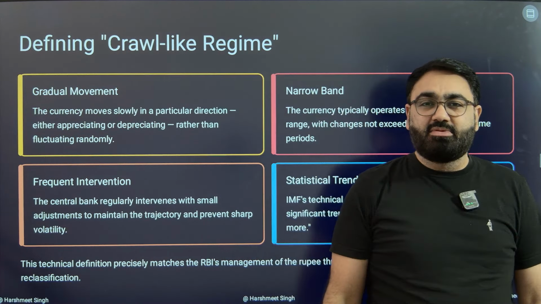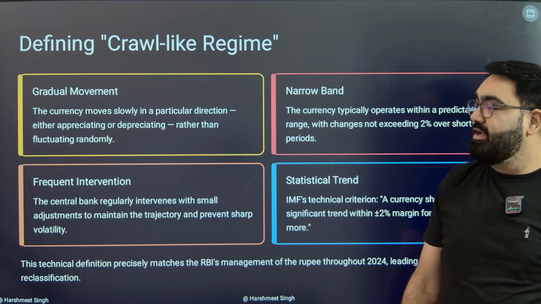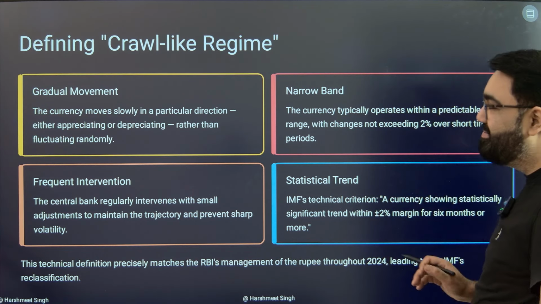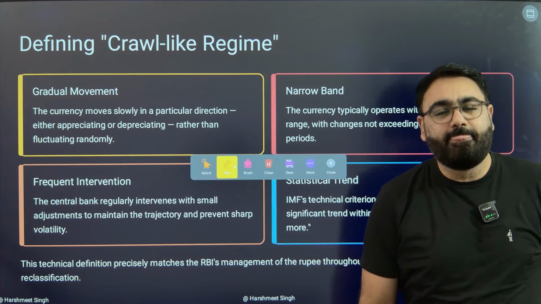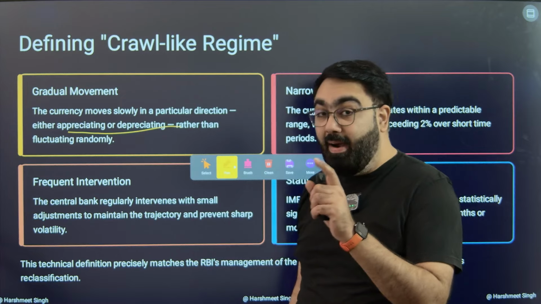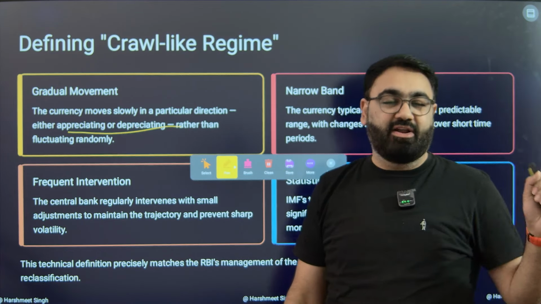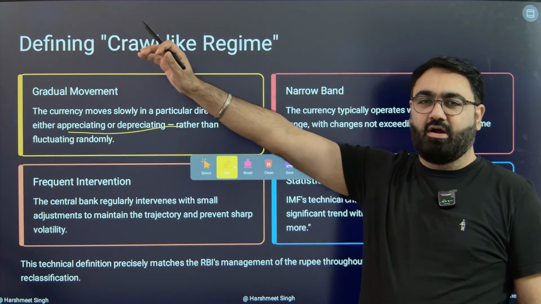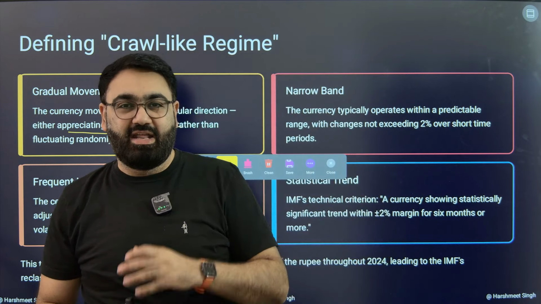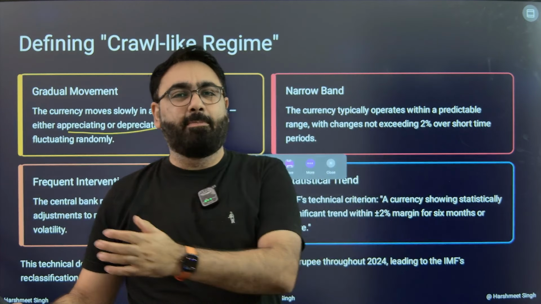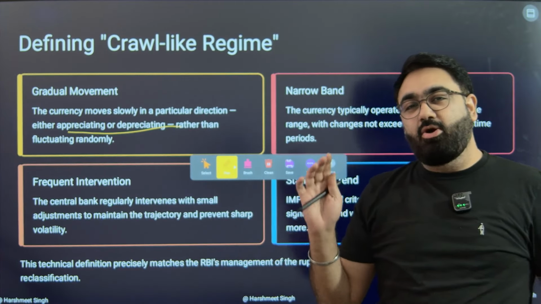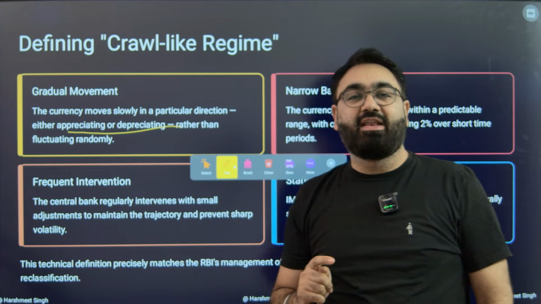The IMF has observed that in the last couple of years, the RBI has made sure that the Indian currency has a very smooth curve. Means the currency may go down or may go up, it may appreciate or depreciate, but it does not randomly fluctuate. It's a smooth kind of curve. You will not see the rupee going from 80 to 90 in one single day, for example. It may keep depreciating, but it's a very smooth, gradual curve. It is not random. This can only happen if the RBI is playing a very active role.